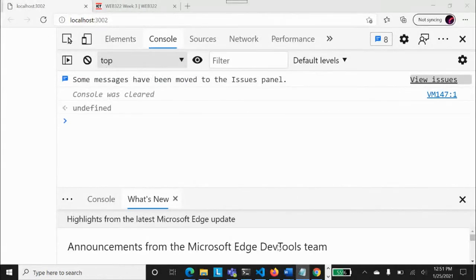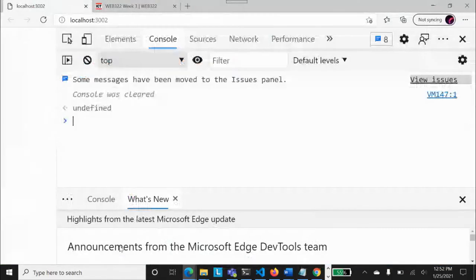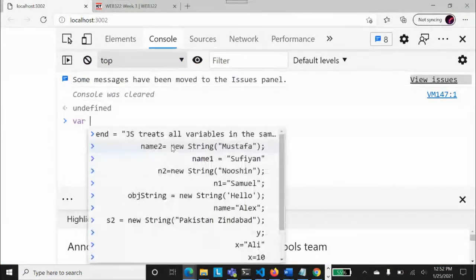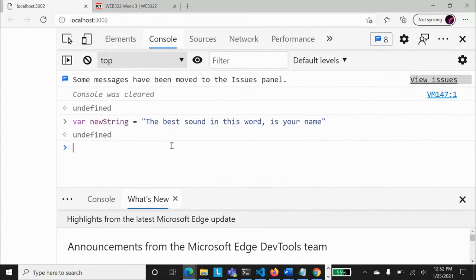So what I'll do here is that I will just take this string again, and let's play with this string again, but this time we are playing with it in our console. So var maybe new string equal to, hopefully this has been not defined already. So I've defined a string, new string. Now, as I was telling you, there are certain properties, certain features that we can use to work in our functions, and they are very interesting properties that we can work on.